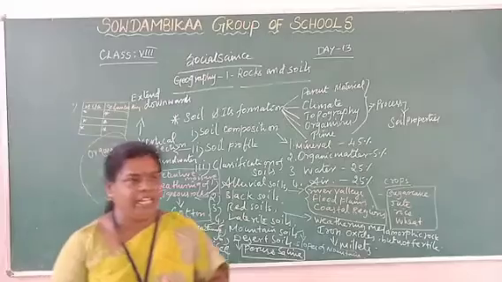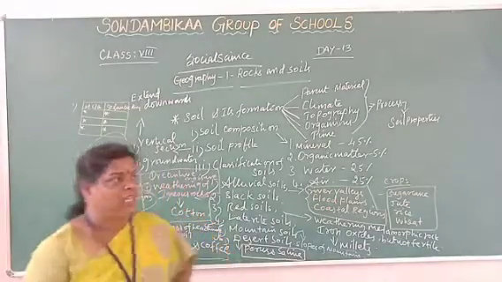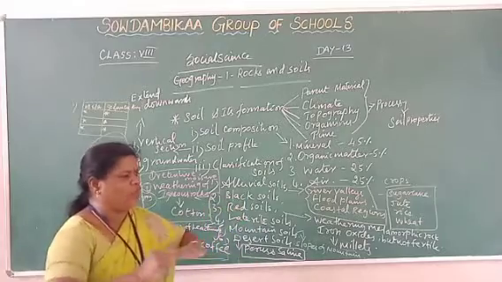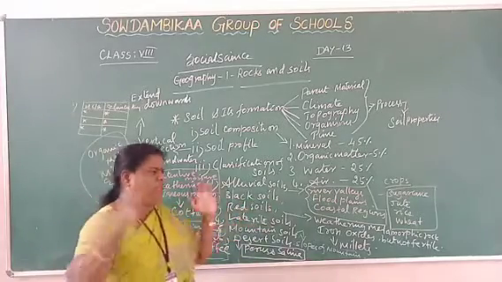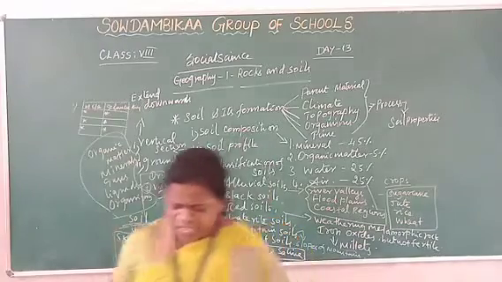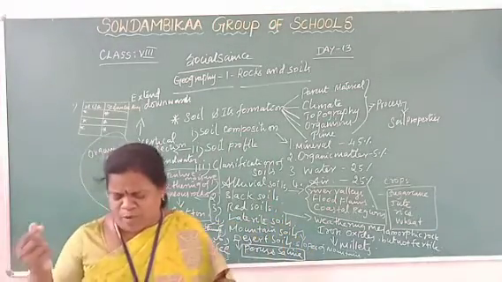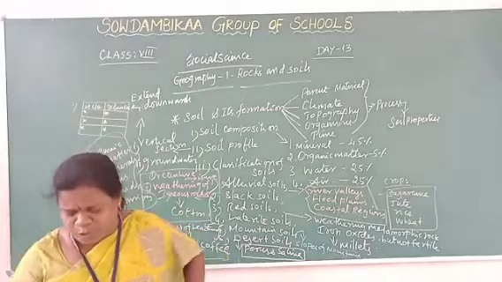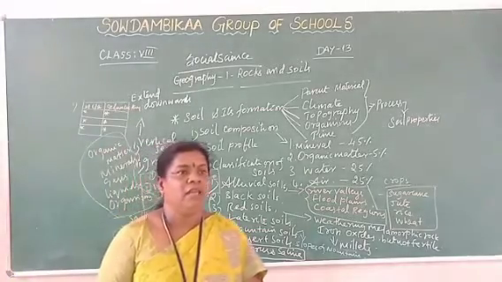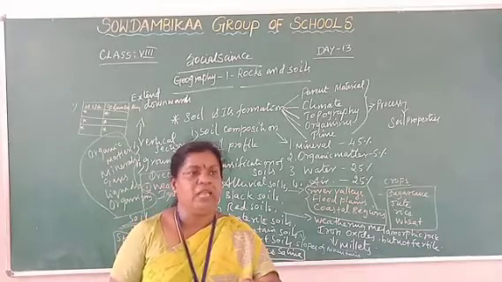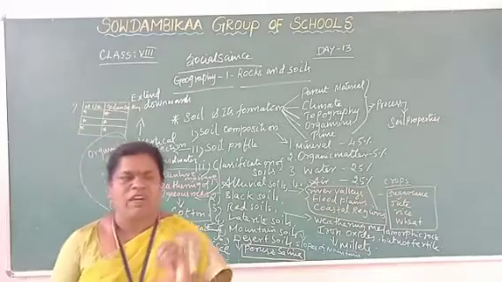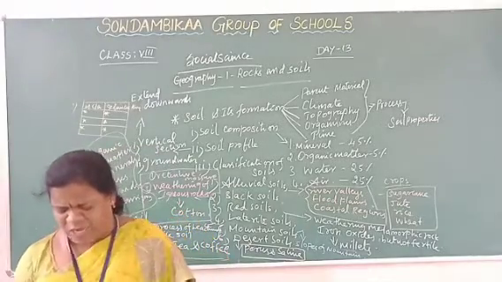Parent materials means from the rock only the soil is formed. Again the soil forms layers and these finally make rocks. This is called the rock cycle. Okay, right. In that, the soil is produced from rocks. Rocks means the parent material. Which rock is the parent material? Igneous rocks.